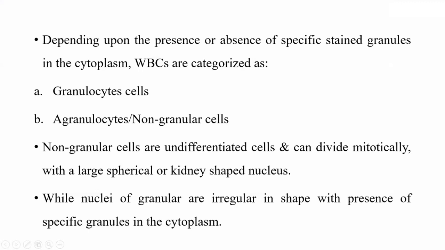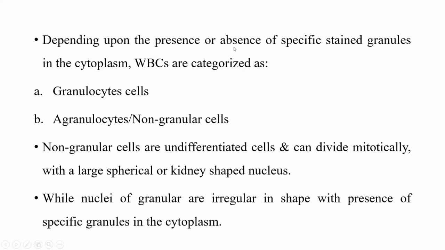Again, these WBCs are categorized according to the absence or presence of specific stained granules in their cytoplasm. Non-granular cells are basically undifferentiated cells, and they can divide mitotically, with a large spherical or kidney-shaped nucleus, while the nuclei of granular cells are irregular in shape and they have specific granules in their cytoplasm.